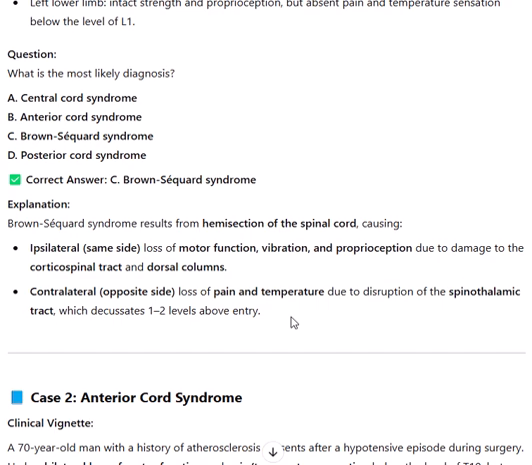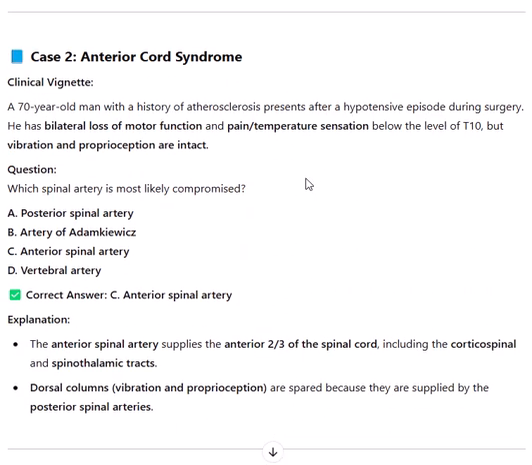Case 2, anterior cord syndrome. A 70-year-old man with a history of atherosclerosis presents after a hypotensive episode during surgery. He has bilateral loss of motor function and pain and temperature sensation below the level of T10, but vibration and proprioception are intact. Question: which spinal artery is most likely compromised?